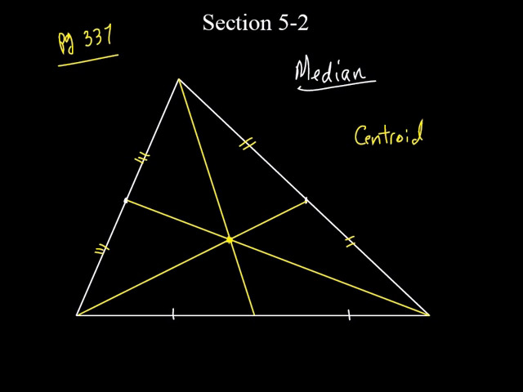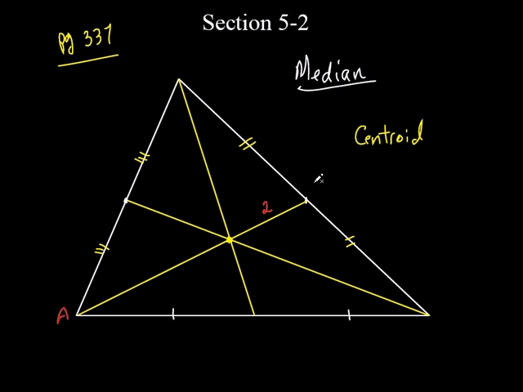Here's what's special about this. Let's do this in another color. I'm just going to put some numbers in here to show you. This point right here divides this original median. Let's say the length of that is 2. Now watch what happens here. Look at this median right here that it's a part of.